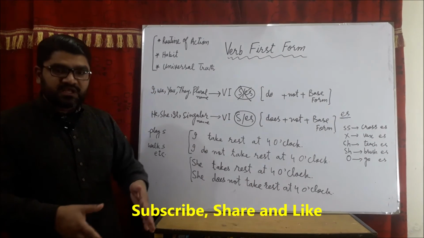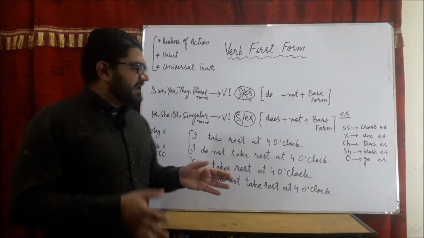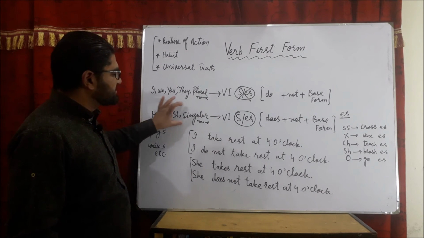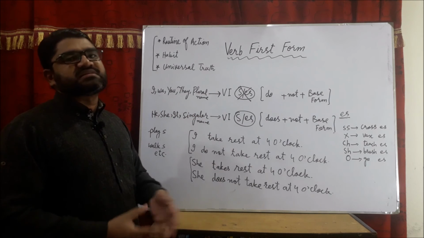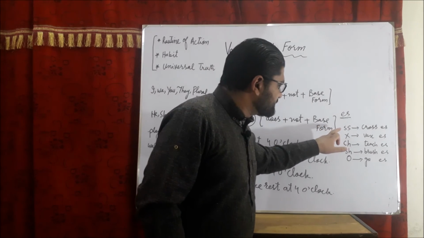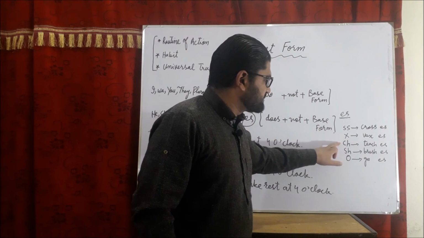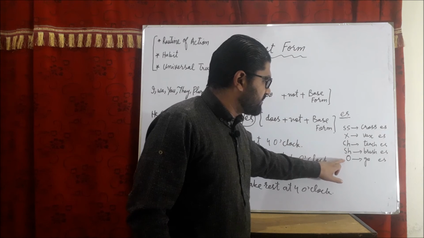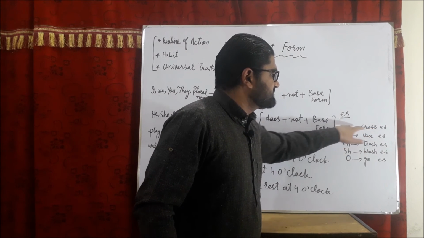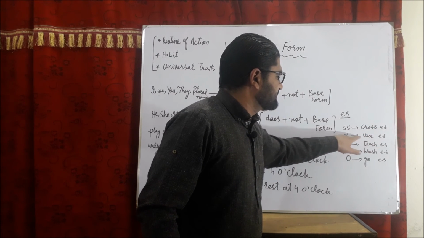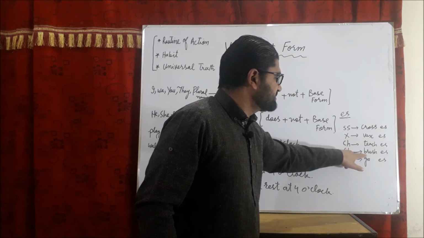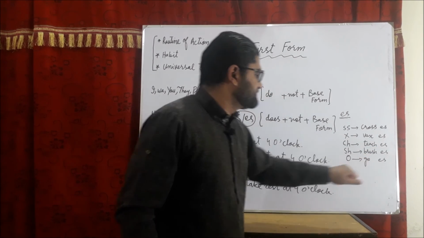Now we know that s or es are both used for the subject he, she, it, or a singular name. But es is used whenever the verb ends with double s, x, ch, sh, or o. For example, cross and crosses, wax and waxes, teach and teaches, brush and brushes, go and goes.